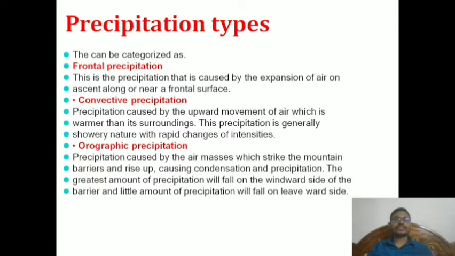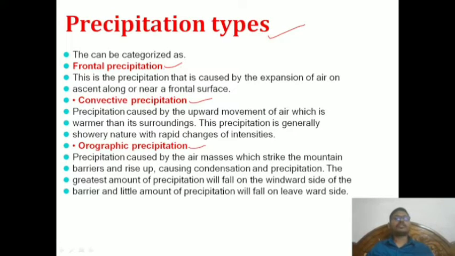Next we will see precipitation types. The basic thing we have to understand before going into precipitation forms, the measuring devices, rain gauge density and all these things, is that we have to start with precipitation types. There are three kinds of types: frontal precipitation, convective precipitation, and orographic precipitation. These three are the very important types.